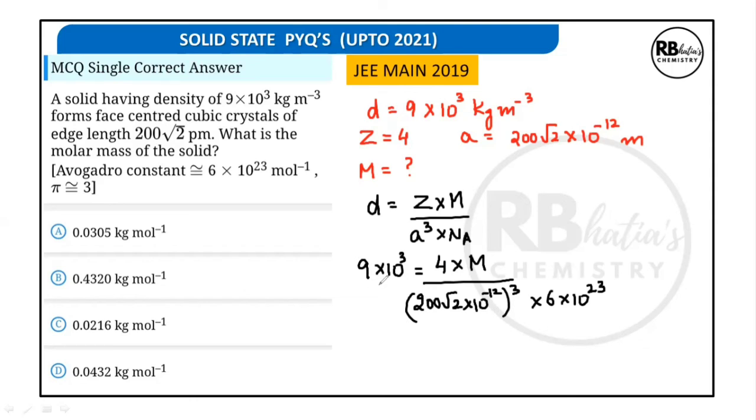Since the value of density is kg per meter cube and A is in meter cube, we will be getting the answer for M on solving this in kg. So on solving, M will come out to be 0.0305 kg and the unit for molar mass is always kg per mole. So the right answer to this will be A part.